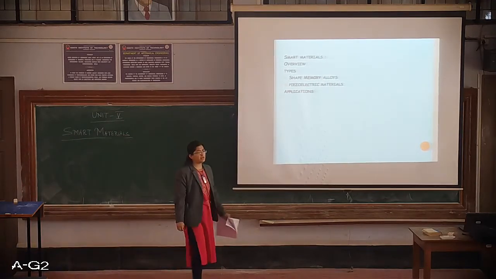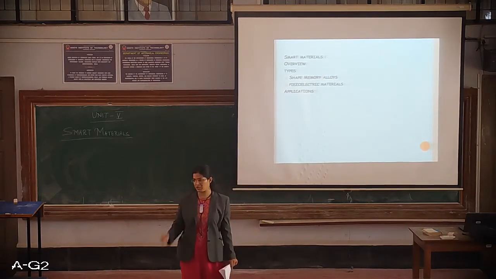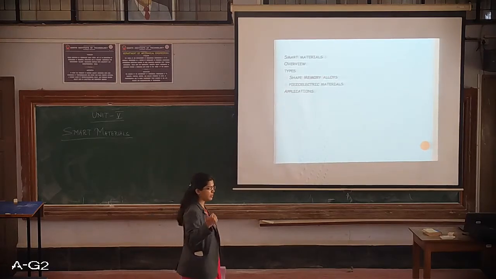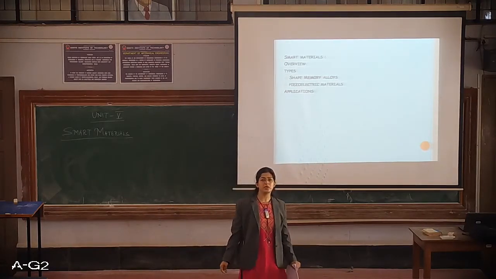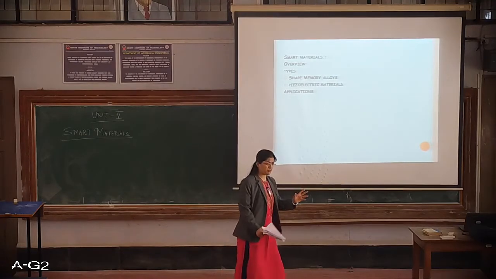In smart materials, again, we will be studying an overview of smart materials, their applications, and to be specific, we are studying two types of smart materials. One is shape memory alloy and the other one is piezoelectric materials. So these are the two materials under smart materials that we'll be studying.